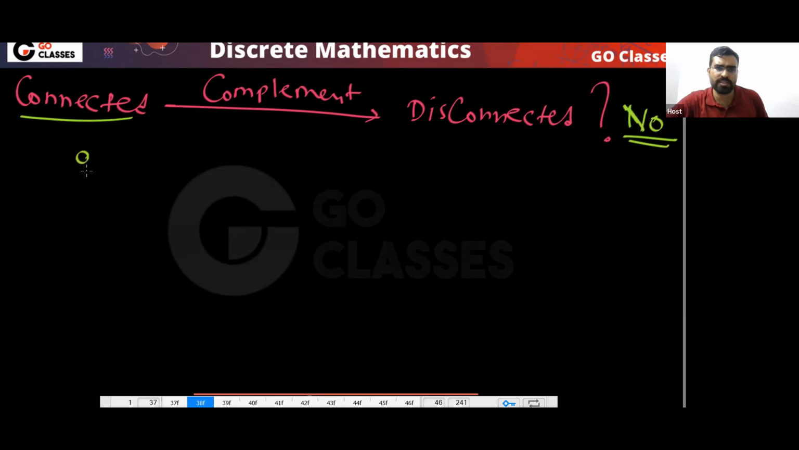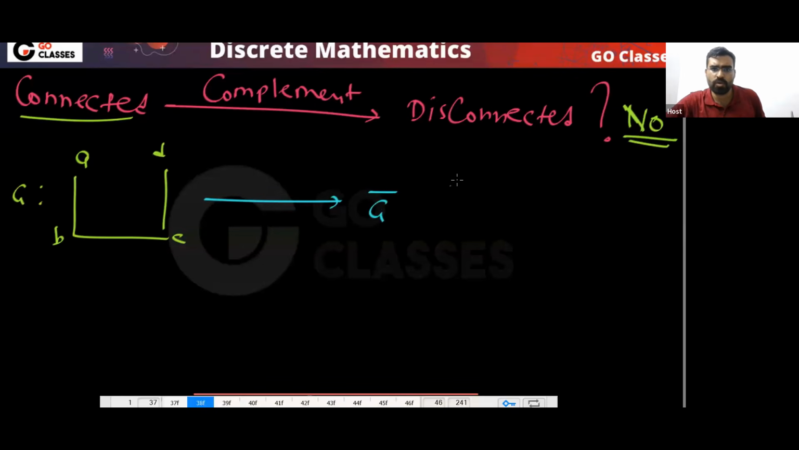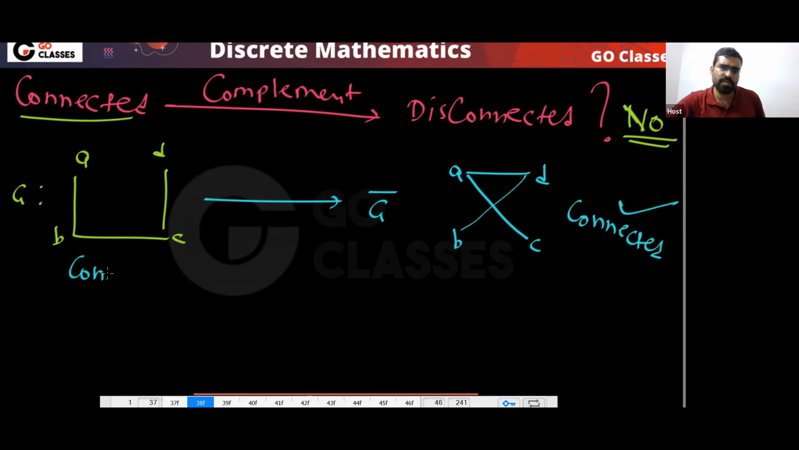Because, for example, you can consider this graph A, B, C, D. This graph is connected and its complement is also connected. You can notice its complement is also connected. So I can say that for a connected graph, the complement need not be disconnected.